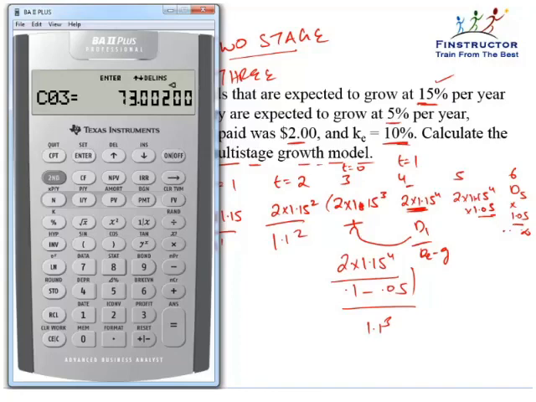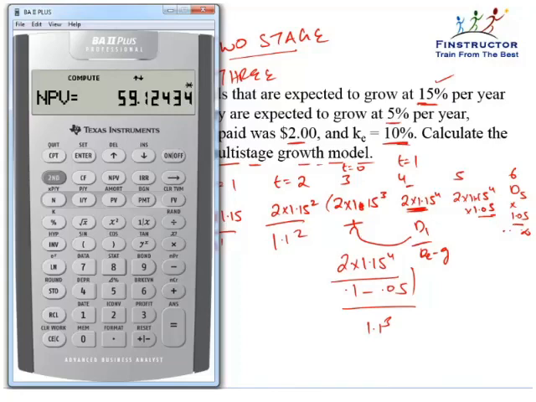So we've entered our dividends into the calculator, and then we need to just discount them back at the rate of 10%. So press the button NPV, press I as 10 and press enter. Scroll down and press compute.